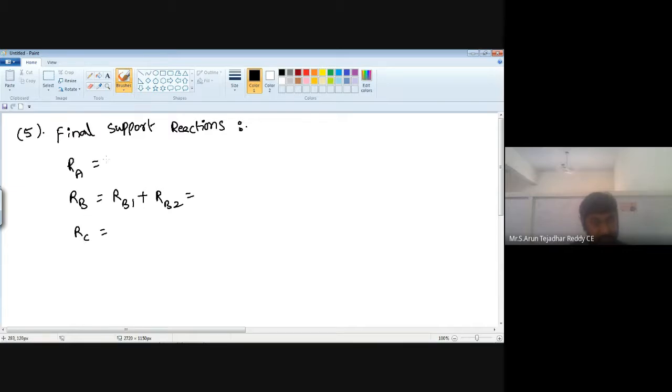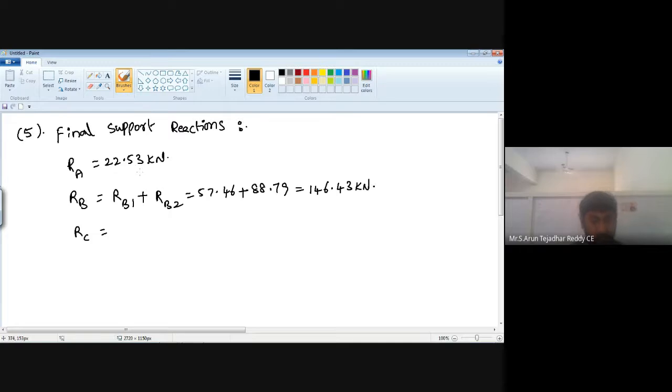Here RA is 22.53 kilonewton and RB1 is 57.46 plus RB2 is 88.79. So total RB is 146.43 kilonewton.